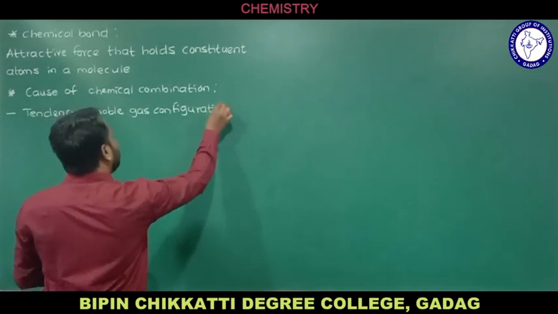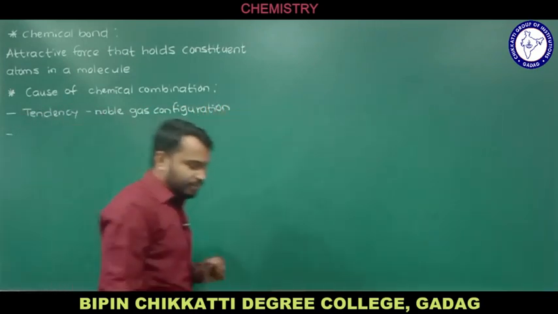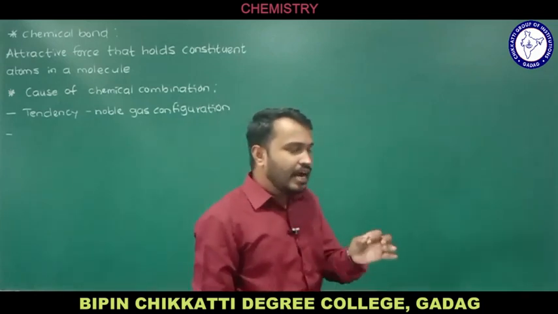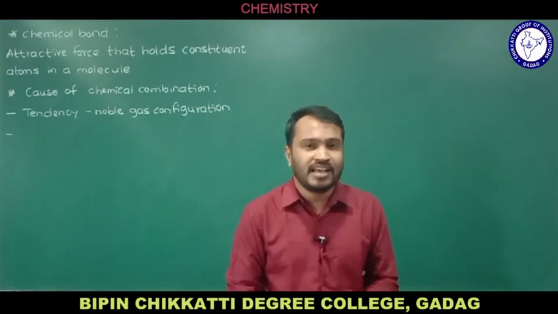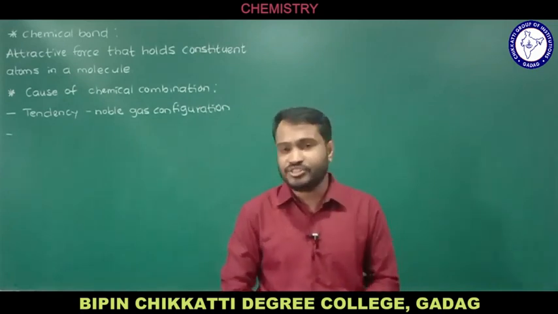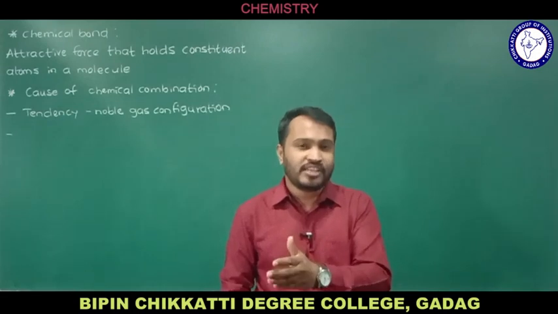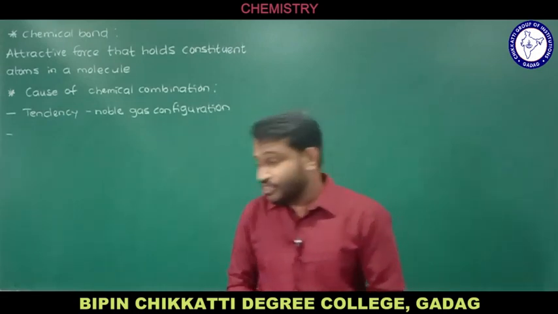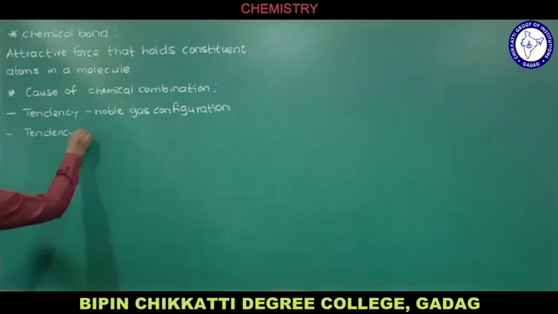And one more reason is the stability of an element. If any element attains the electronic configuration of the nearest noble gas, it has less energy, and because of less energy it is quite stable. So the second reason is the tendency of an element to attain a state of lower energy.